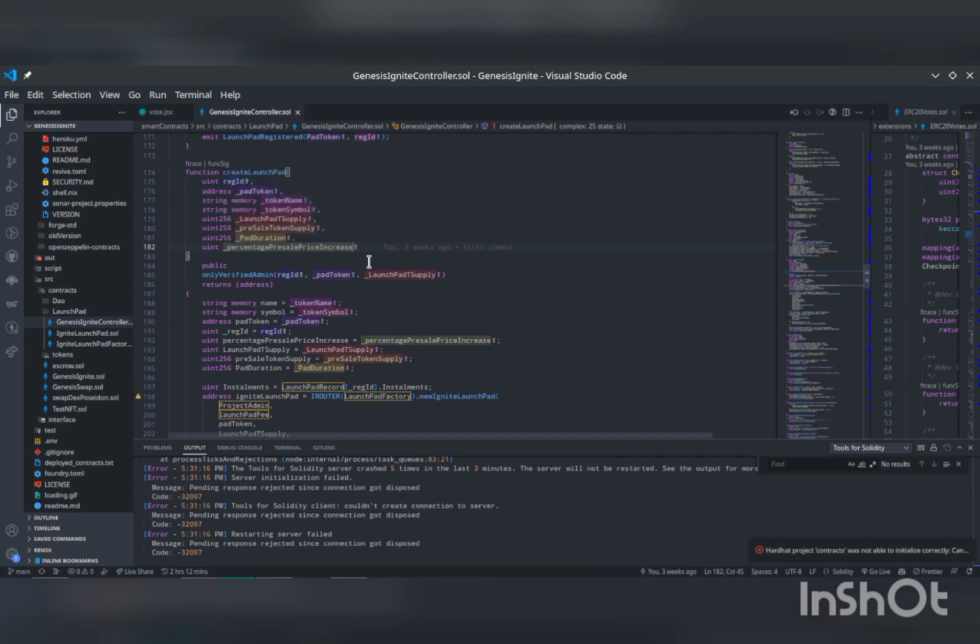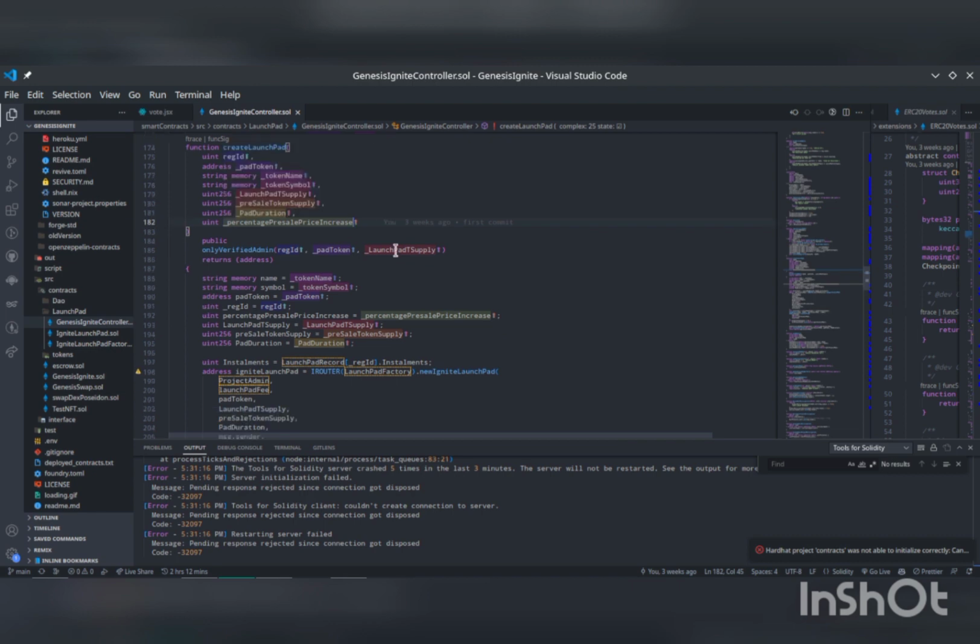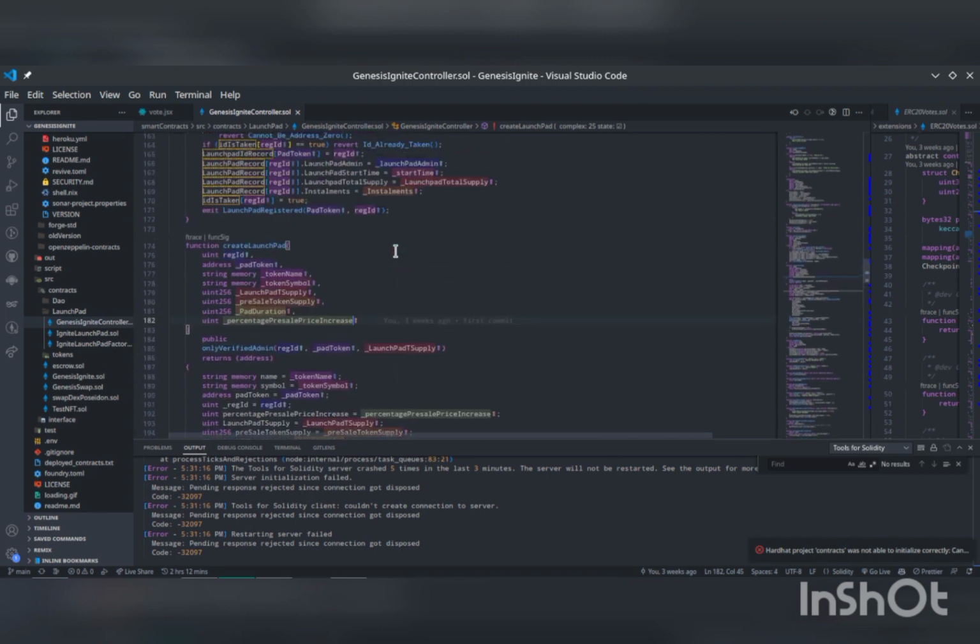So with this percentage price increase, our contract is able to determine by how many percent the price of the token should increase after the Launchpad. So after the Launchpad, our contract determines the price. Then it also adds the percentage increase he wants to the price. So at that point, immediately after the Launchpad, when the pre-sale is triggered, those that participated in the Launchpad are already in profit based on the percentage that the admin specified in the contract. So that's how we're able to register and also create a Launchpad.